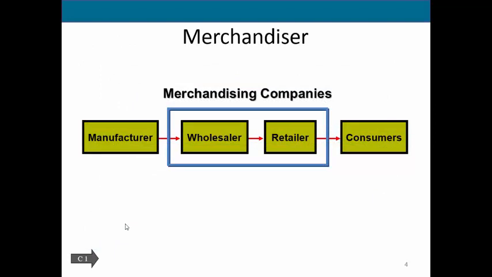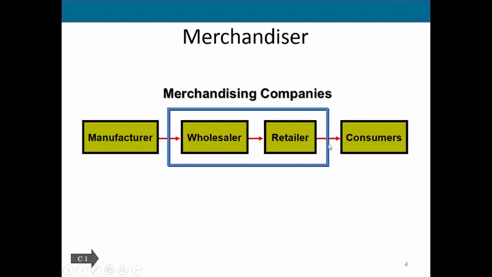As we look into merchandising, we're going to also concentrate on just a couple types of merchandising. We're going to concentrate on wholesaling and retailing. Manufacturers can also be a type of merchandising company because they produce a product in order to sell it. However, manufacturing is also much more complicated than your basic wholesaler or retailer.